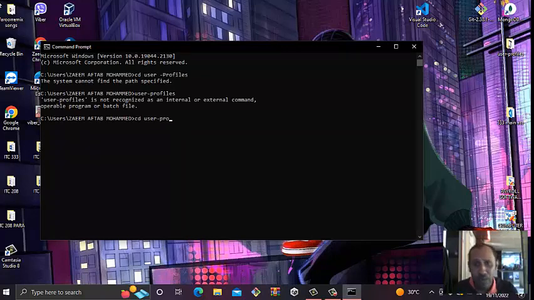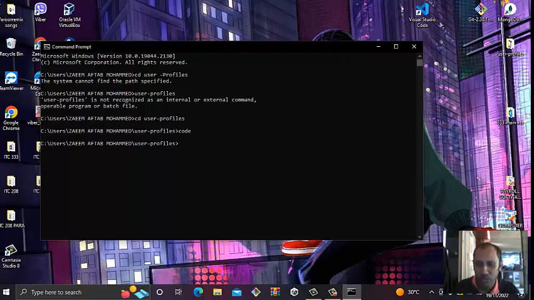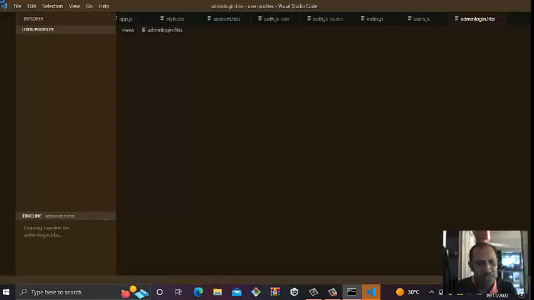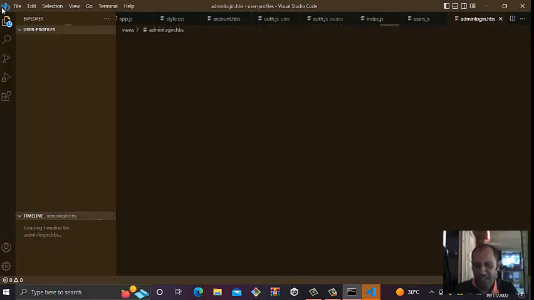First of all, you have to go to the command prompt. Go down to the search bar and type cmd. It will take you to the command prompt, and with it we are going to enter. Now I press cd, then space, users, and slash profiles, and click enter. It will come to this screen, and from here I have to type code space dot and press enter.